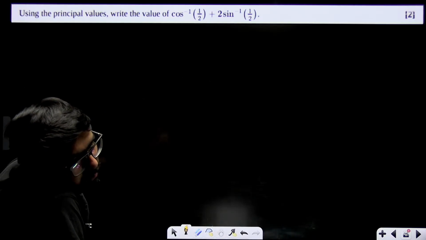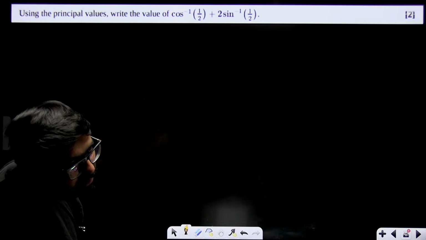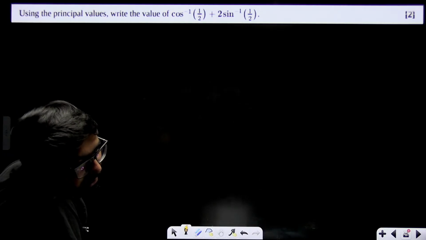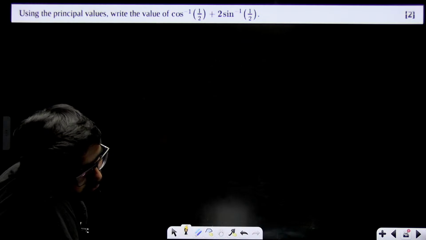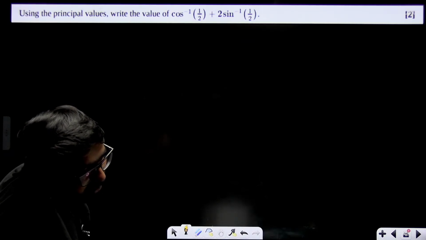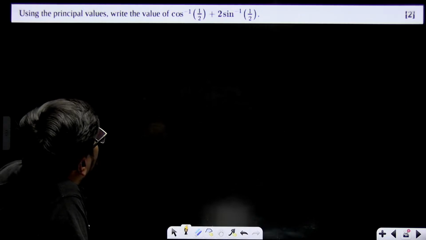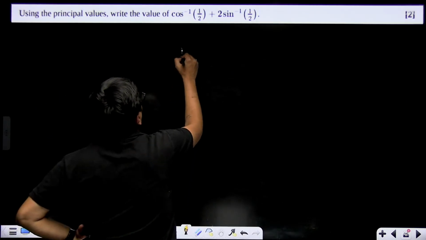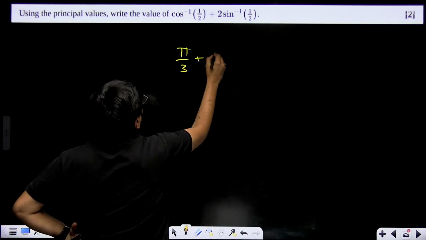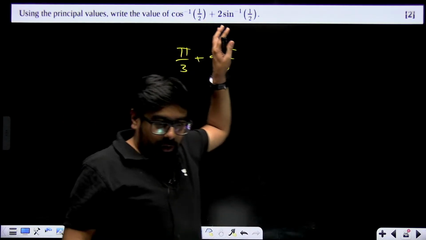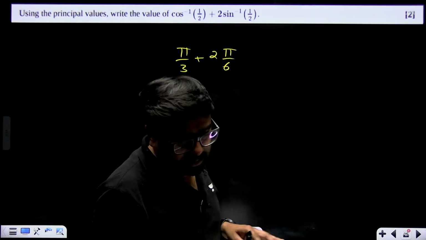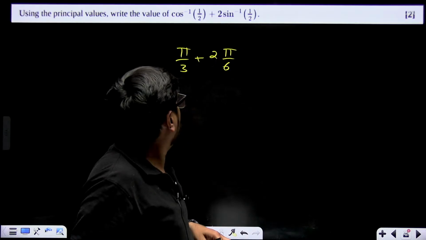Cos inverse 1/2 will become cos inverse of cos pi by 3. Right? And sine inverse 1/2 will become sine inverse sine pi by 6. So what do you have? Pi by 3 plus 2 into pi by 6. Right? You have to show it like that. You have to write the range and everything.